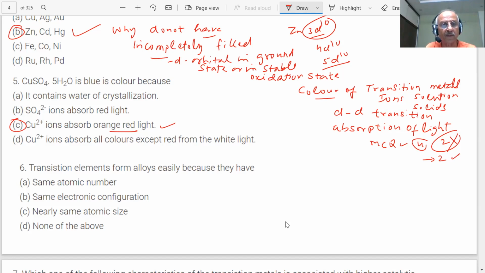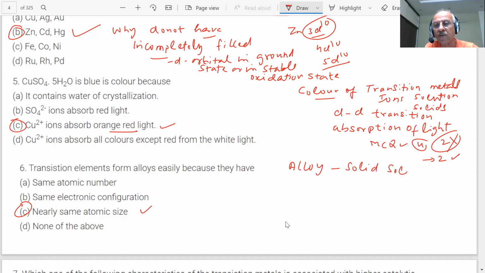Sir, the answer is... because they have the same atomic size, nearly the same. That is the correct answer. You know that when you are forming alloys, they are solid solutions. Solid solution, student, we discussed so many times. So if the size is the same, then it will be easier to mix them homogeneously. Homogeneous solution, student.